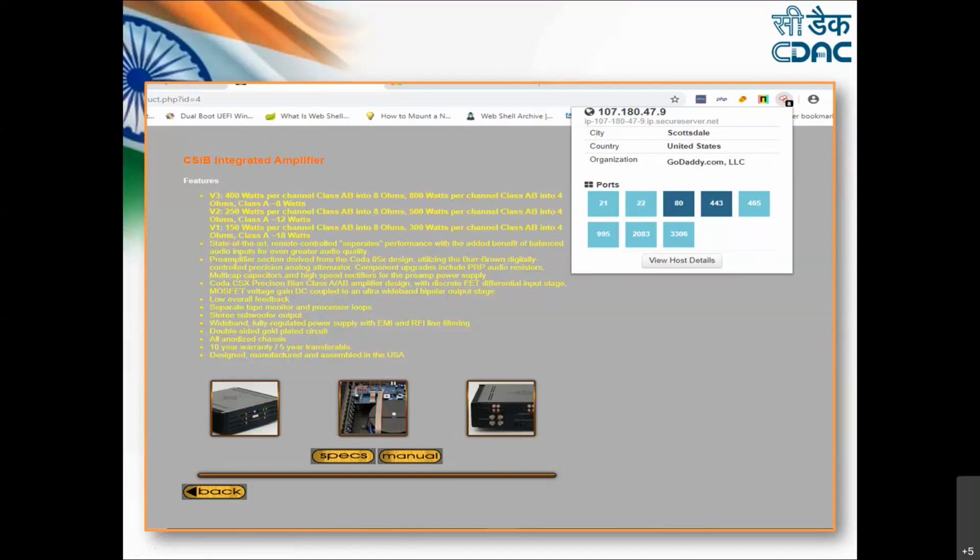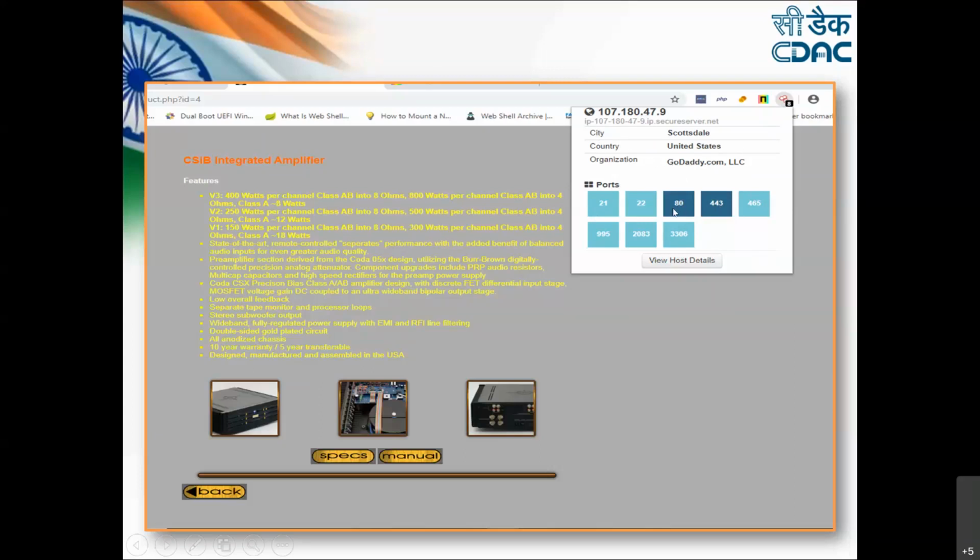Then it is providing you some information about the ports as well. Here you see there is a list of ports which are open and which may be vulnerable, and which may provide access to the attacker to get into this particular website and make whatever changes he wants. So here, 80 is there, that is HTTP, 443 HTTPS, then you have FTP, and a lot of other ports are mentioned here.